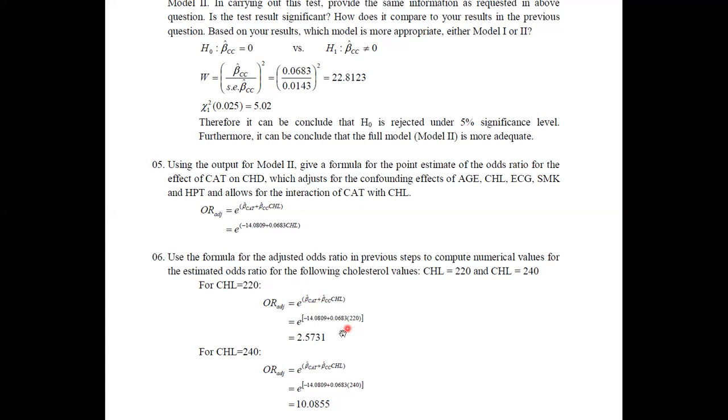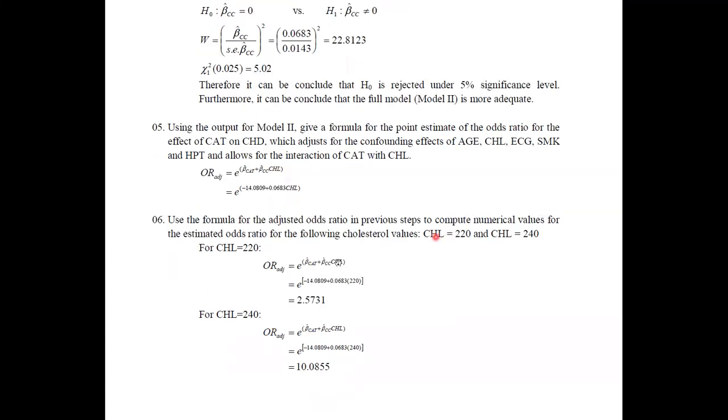Once you perform the calculation, the odds ratio is 2.5731. If cholesterol is a risk factor, you can say that a person with cholesterol level 220 has odds of 2.57, and for 240 the odds is about 10.08, roughly 4 times that.